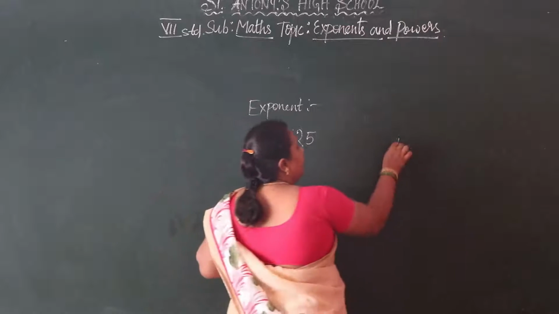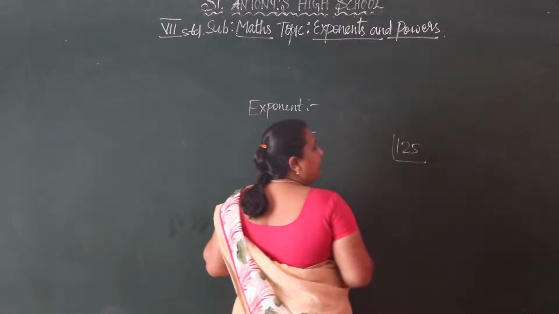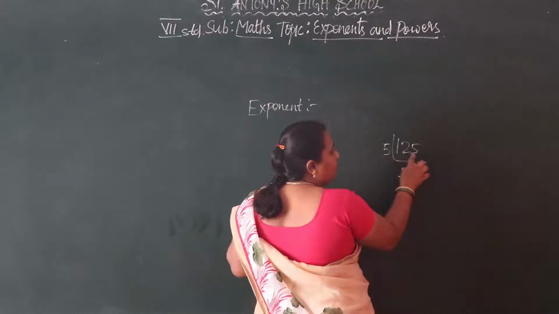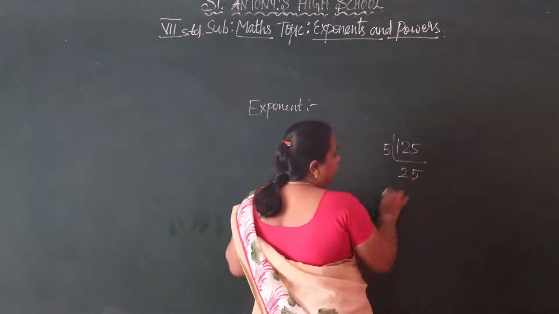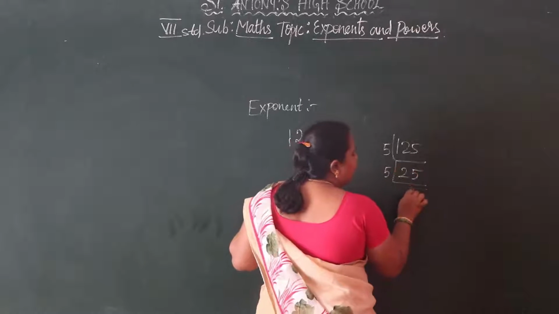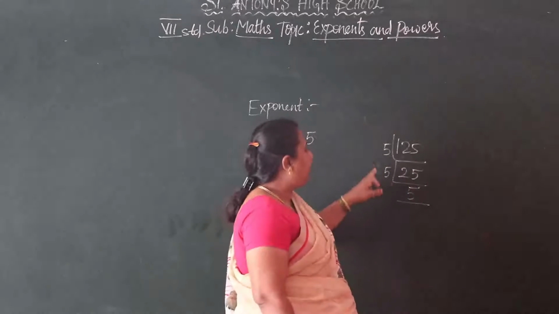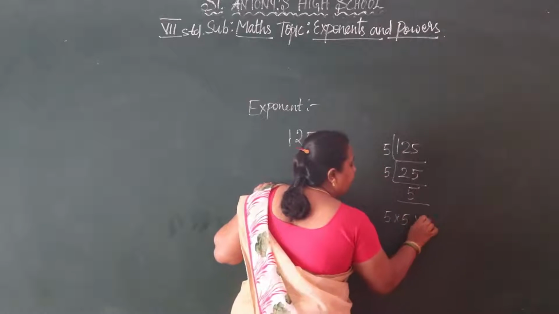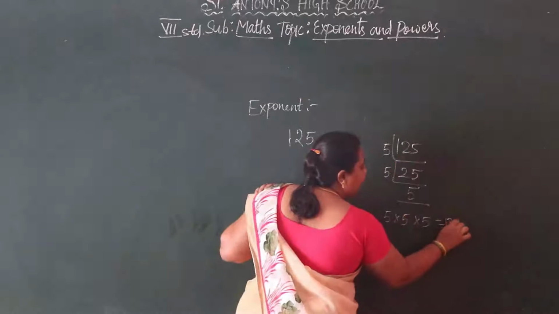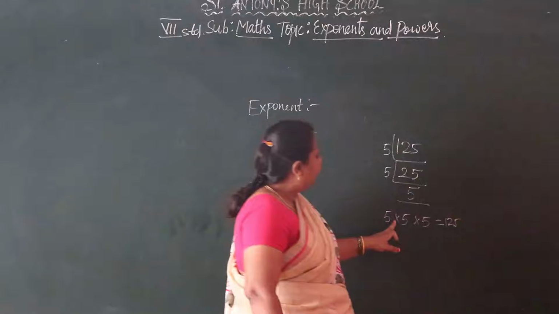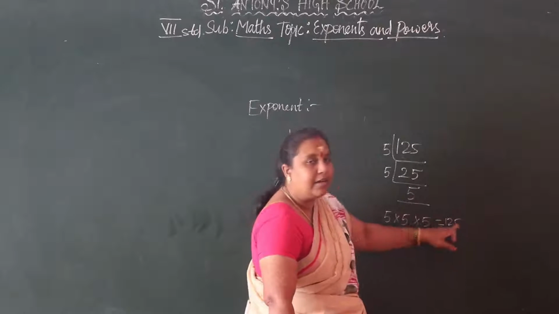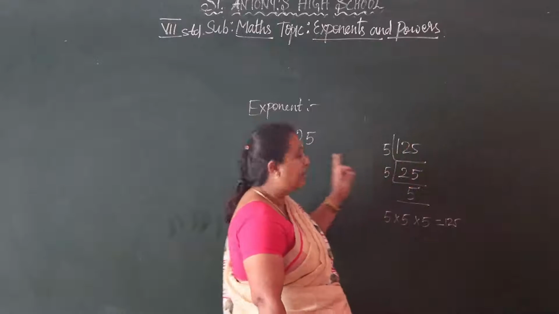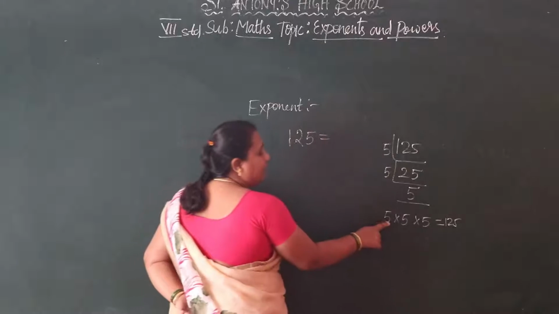Now see, 125. We have to take the LCM. We are taking 5. 5 2s are 10, balance 2, 25. 5 5s are 25. See again, 5 5s are 25, and 25 5s are 125. How many 5s are there in the LCM? 5 into 5 into 5, we get 125. So we have to write this as how many times 5?